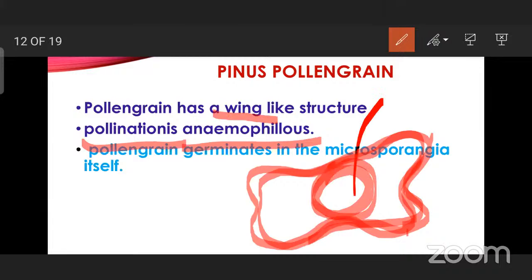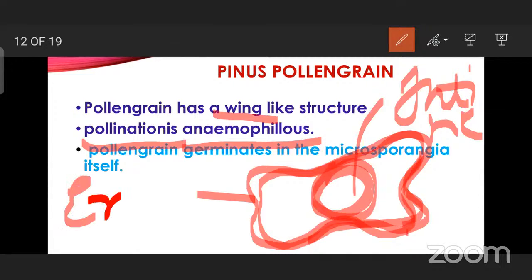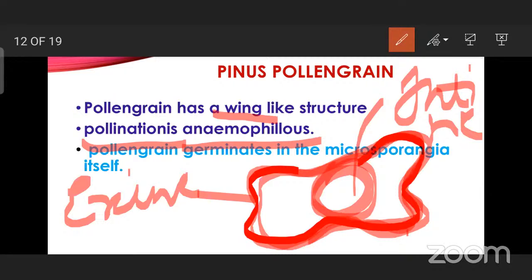That means this is an intine. Intine means inner part, inner cover, and this is an exine. Exine is somewhat stretched so that it can fly in air.